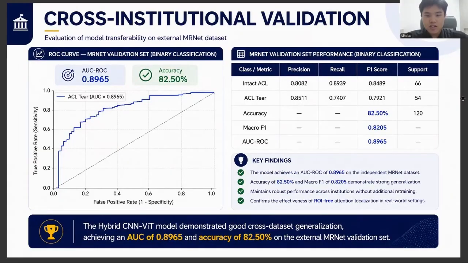To ensure real-world applicability, we performed cross-institutional validation on the MRNet dataset. Without additional retraining, our model achieved a remarkable AUC-ROC of 0.8965 and an accuracy of 82.50%. This high performance on a completely independent dataset proves that our hybrid approach is robust and transfers effectively across different hospital settings and scanner vendors.